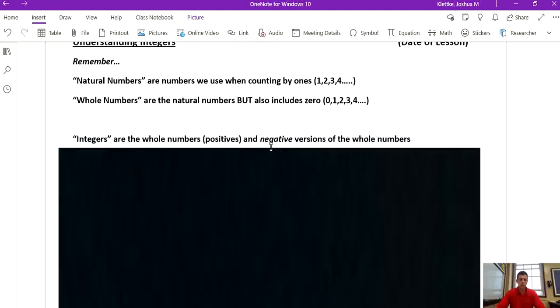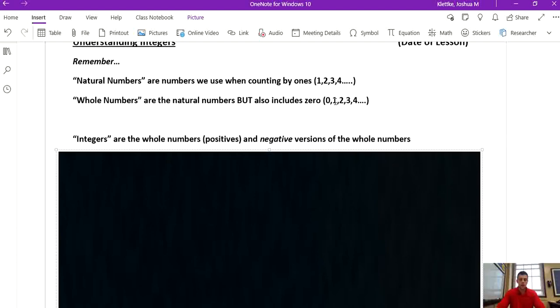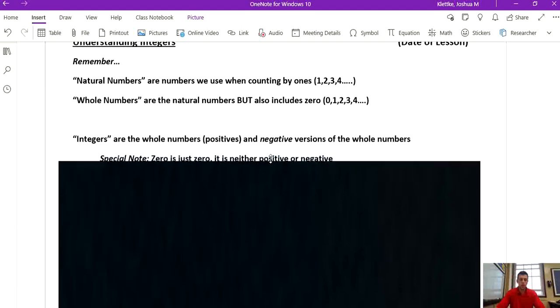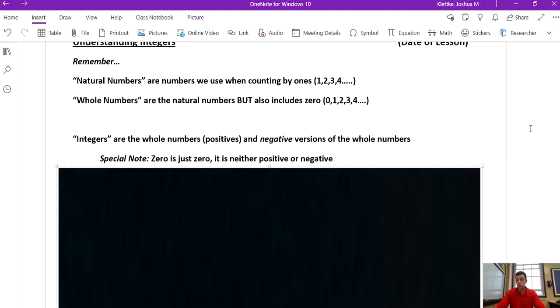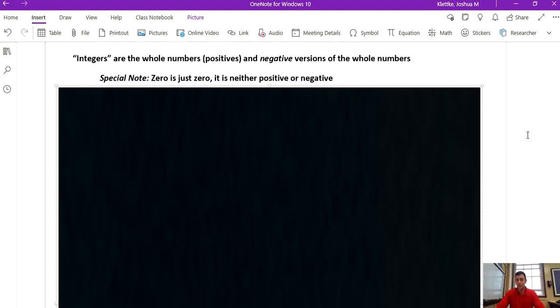So integers are the whole numbers, so everything we include in the list of whole numbers. Now, everything in whole numbers that we talked about so far are positives. The integers are the positive and the negative versions of the whole numbers. So we're going to get into talking about what a negative is and really what a positive is also. First, we should start with that. But a special little note, just always remember throughout all of this that 0 is just 0. It's neither positive or negative, just 0.